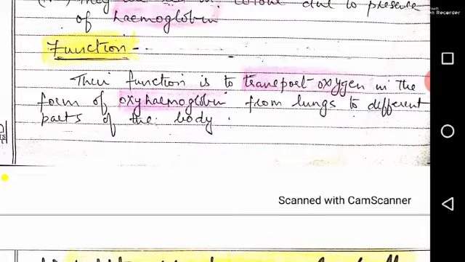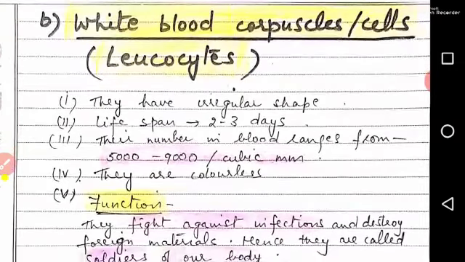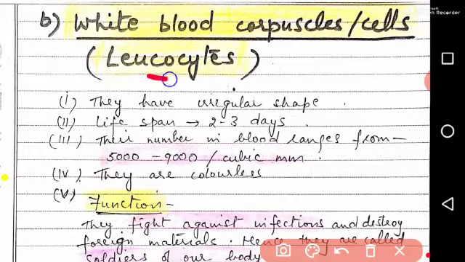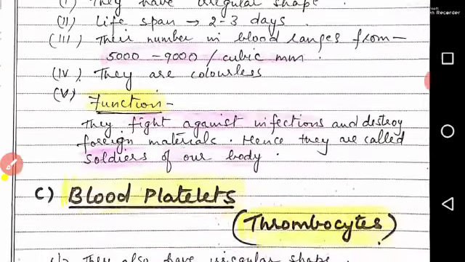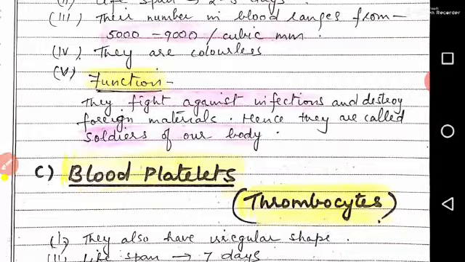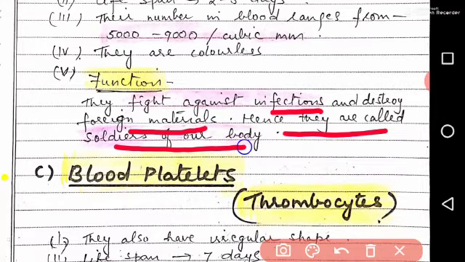Next type of cells are white blood corpuscles or white blood cells. The other name of these cells is leukocytes. First point, they have irregular shape. Their lifespan is 2 to 3 days. Their number in blood ranges from 5,000 to 9,000 per cubic millimeter. They are colorless. What is their function? Their function is to fight against infections and destroy foreign particles which have entered our body. Hence they are called soldiers of our body.